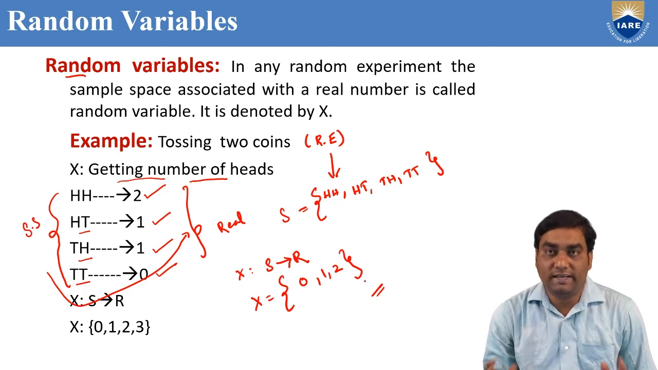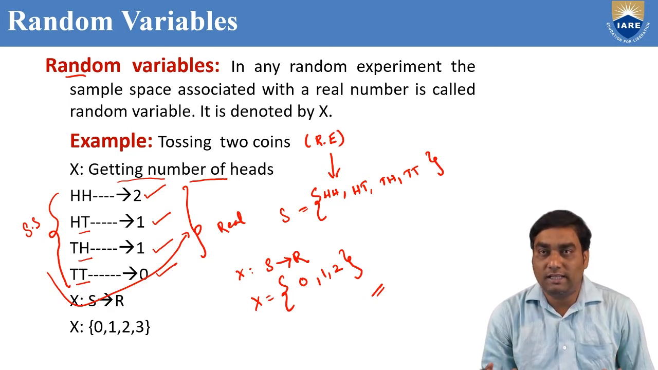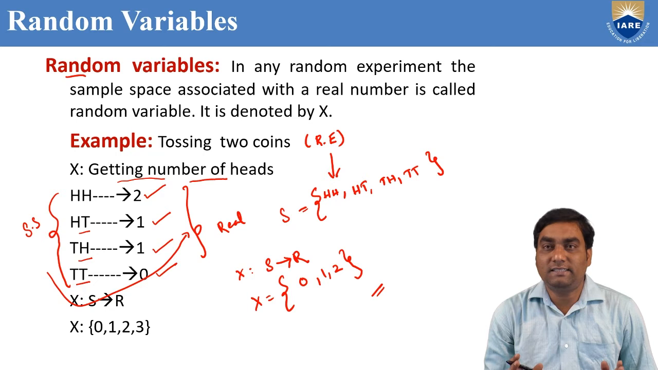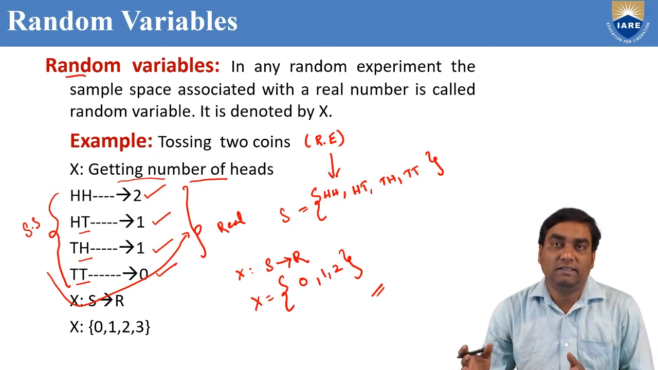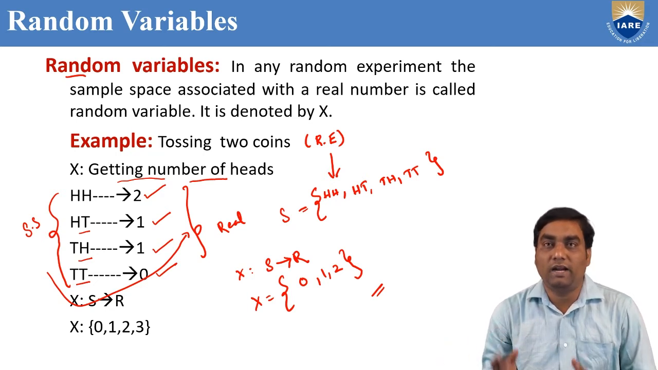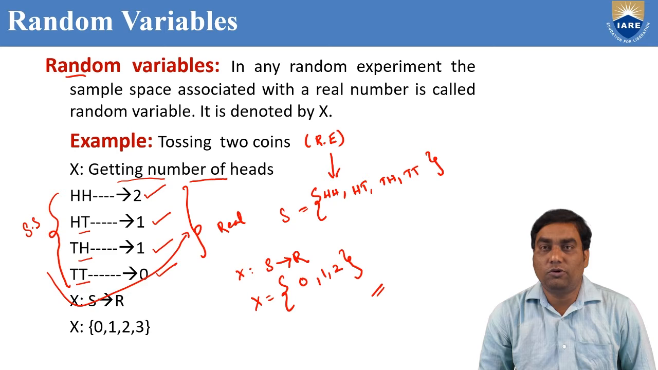I think you understood very clearly. A random variable is nothing but, in any random experiment, the sample space associated with real numbers. In this example, tossing two coins, X equals 0, 1, 2.